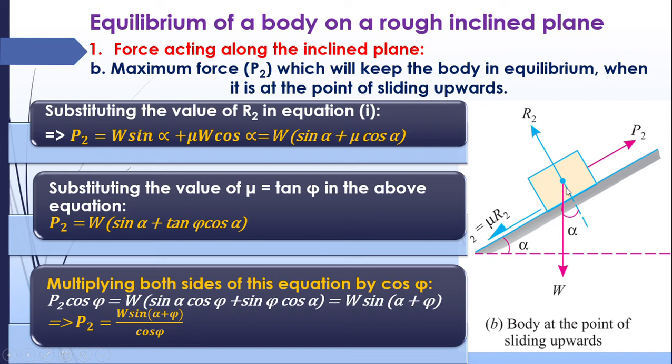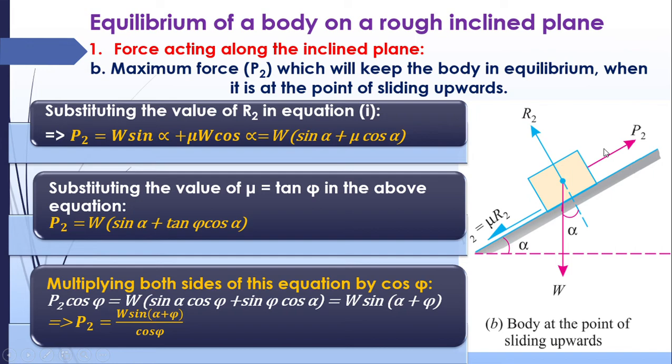Above this force, what will happen? The body will have a tendency to move upward. So this is the state of maximum equilibrium. This is the case in which the force is acted along the inclined plane. So we are acting the P force along the inclined plane in all these cases.